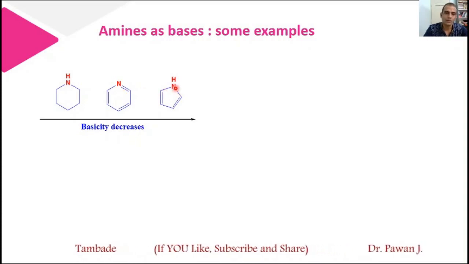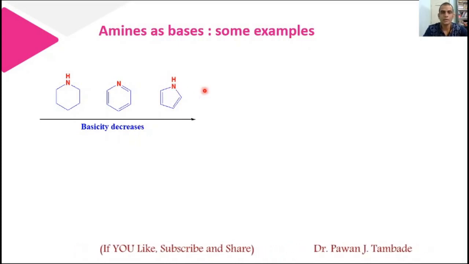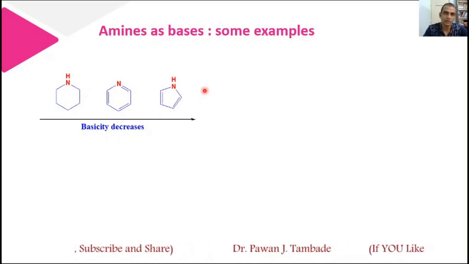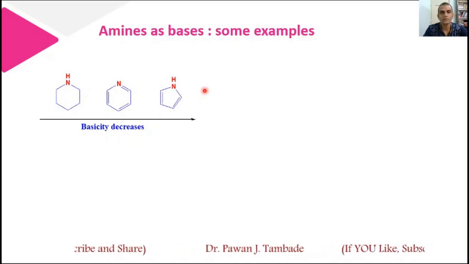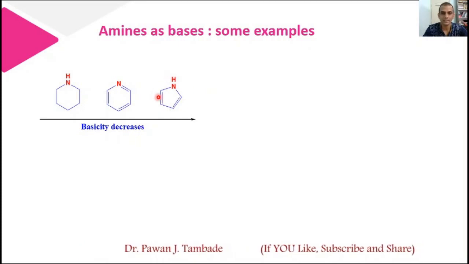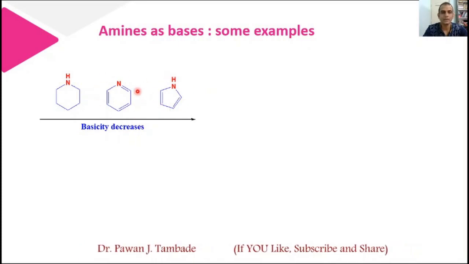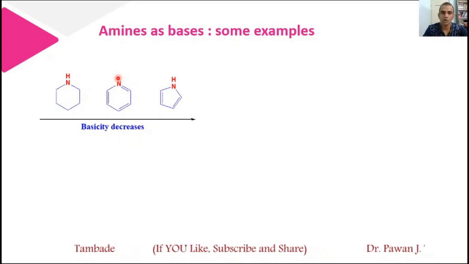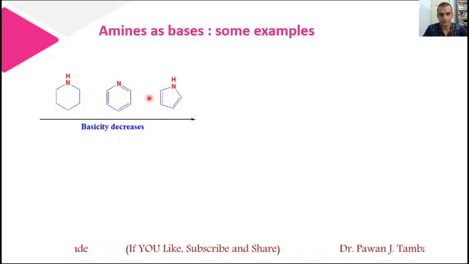Now in case of pyrrole, the lone pair of electrons associated with nitrogen is donated by nitrogen to the ring in order to maintain aromatic character, and thus that lone pair is not available with nitrogen for further donation to show its basic character. Because of that, this molecule is less basic in nature, and pyridine is comparatively more basic, as in this case the lone pair of electrons present on nitrogen is not involved in aromatic character.